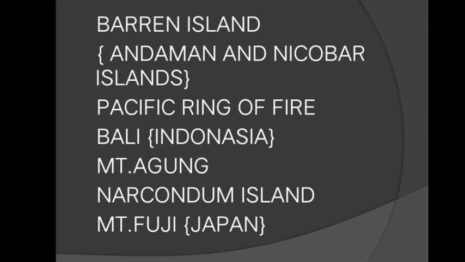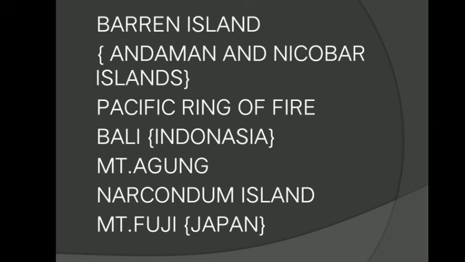It is very closely located to the Pacific Ring of Fire, and because of this it is active. If you look at the Pacific Ring of Fire countries like Indonesia or East Asian countries, we can find many active volcanoes there.